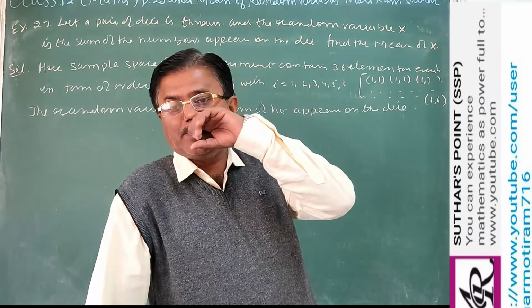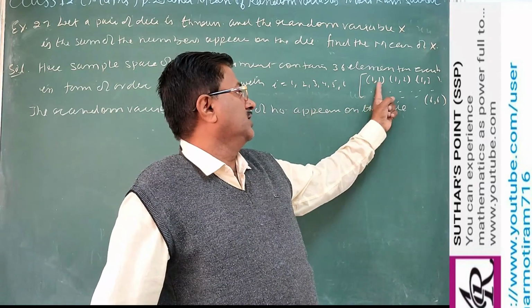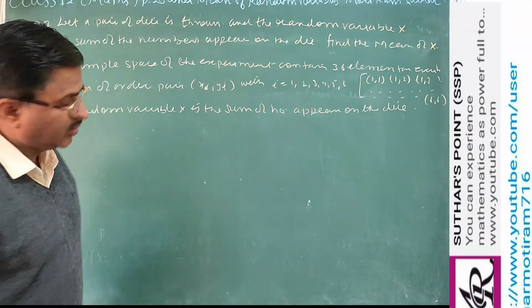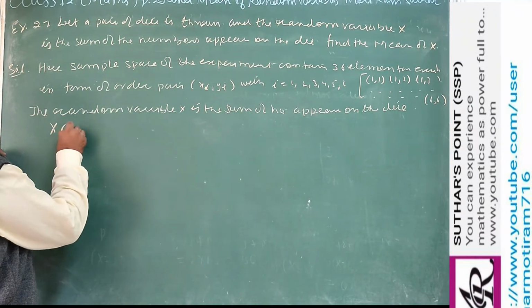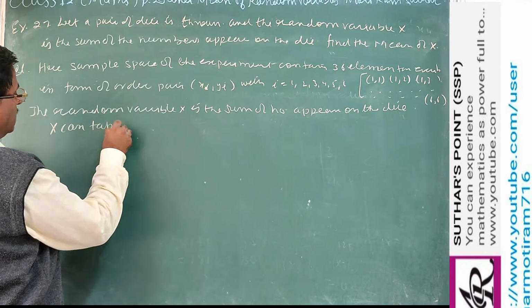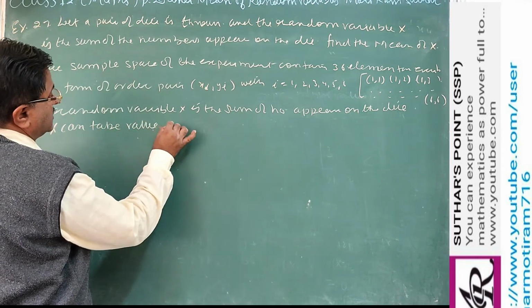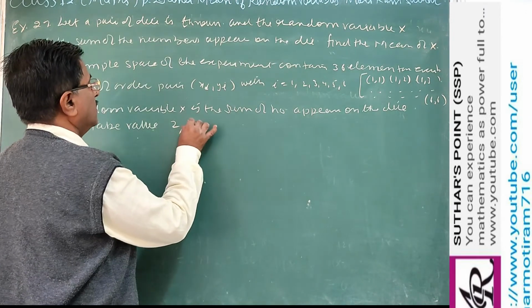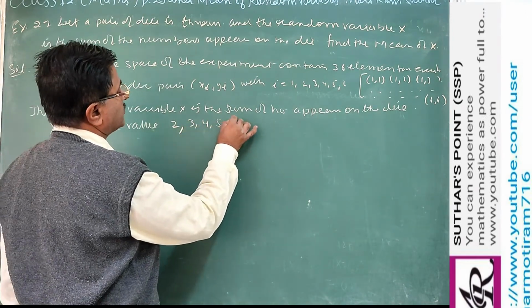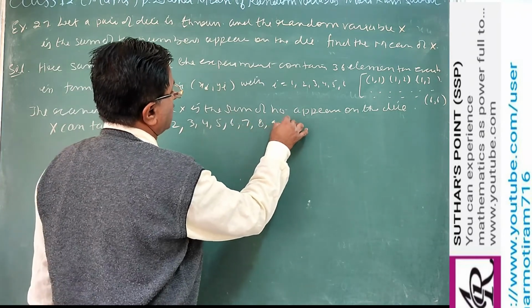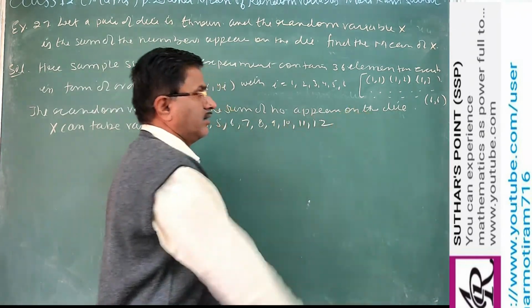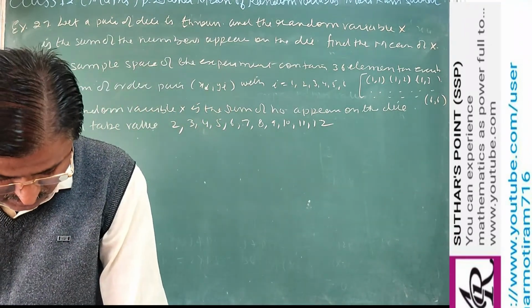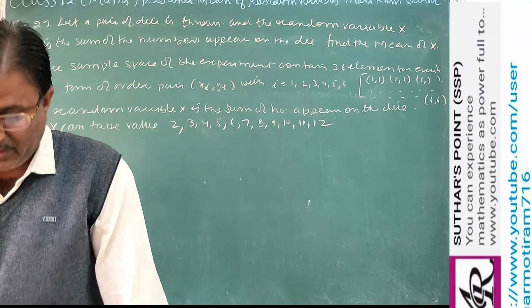So for the possible sum, we see the minimum is 1 plus 1, that is 2. It means X can take values, and X is the sum. तो सम क्या क्या हो सकता है? 2 हो सकता है, 3, 4, 5, 6, 7, 8, 9, 10, 11 and 12. Last will be 6 plus 6. So these possible sums are there.